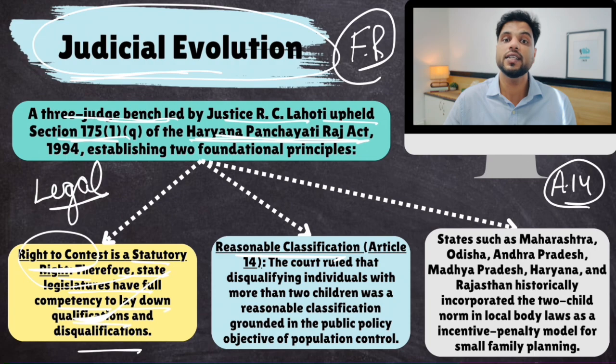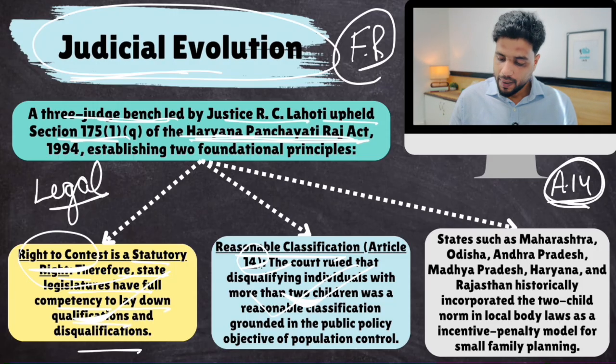Plus, as per Article 14, the state cannot discriminate against anyone. Many people said that you are discriminating against people having more children. Now, under Article 14, there is this concept of equality before law and equal protection of laws. Under equal protection of laws, the state can discriminate, but only if there is a valid reason for it. They call it intelligible differentia and rational nexus. The court said that Haryana's law passes that reasonableness test, so it is allowed. Following Haryana, Maharashtra, Odisha, Andhra Pradesh, Madhya Pradesh and Rajasthan came out with their own two-child rules.